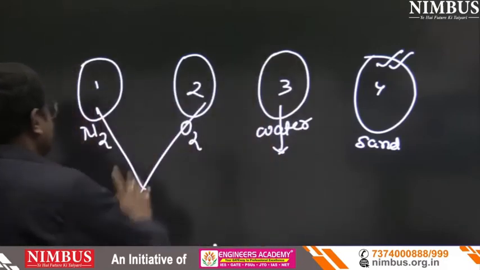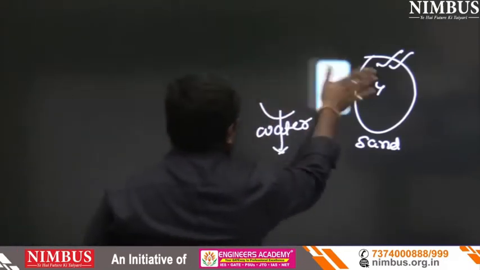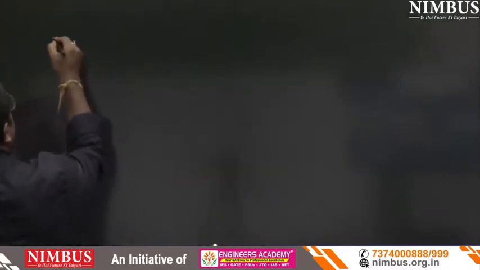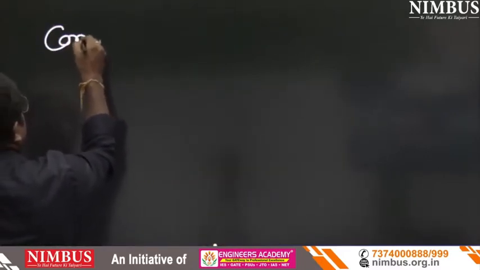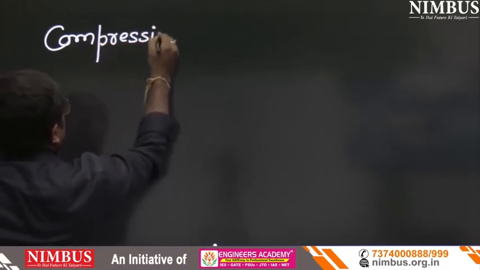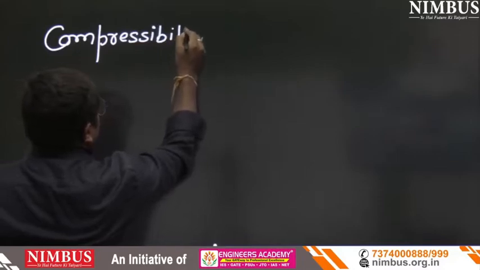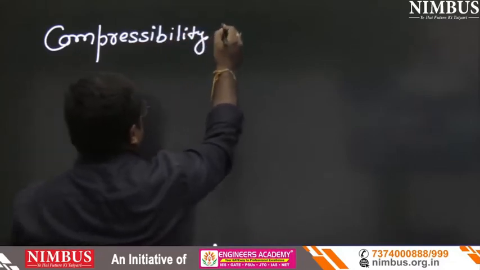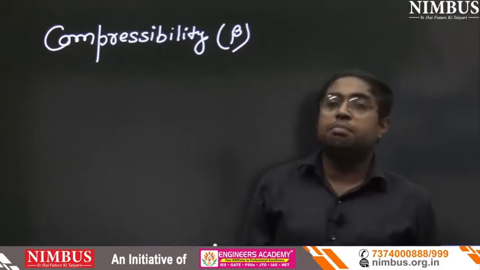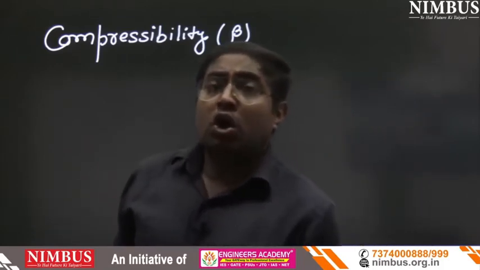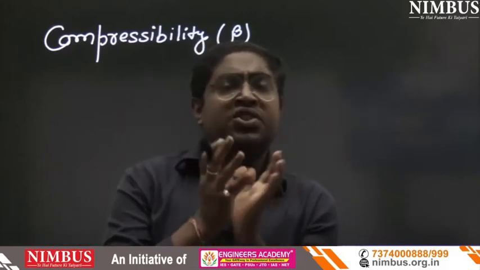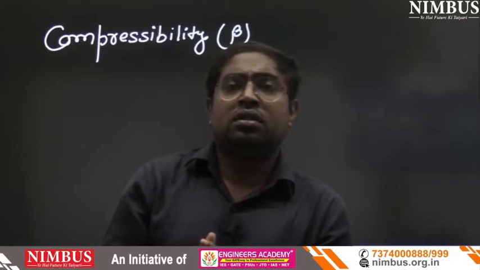Listen carefully. Suppose my heading is compressibility, and it is denoted by beta. Can you pre-assume that compressibility is just the reverse of rigidity?